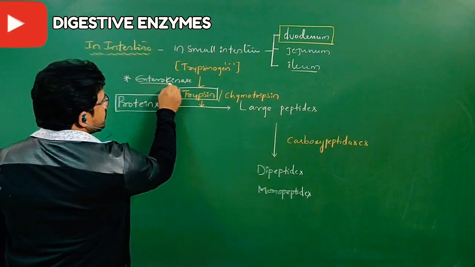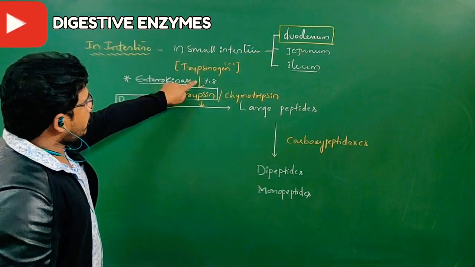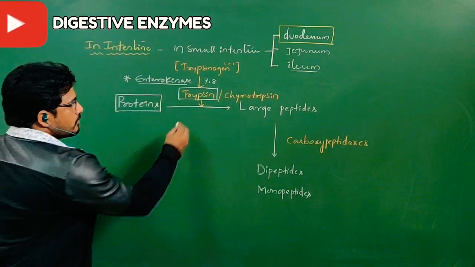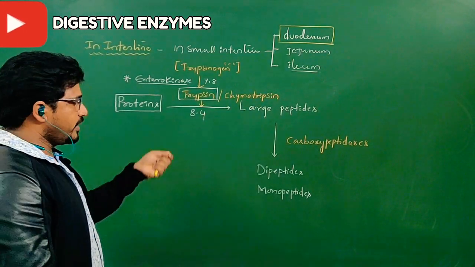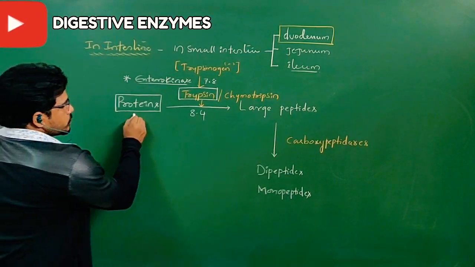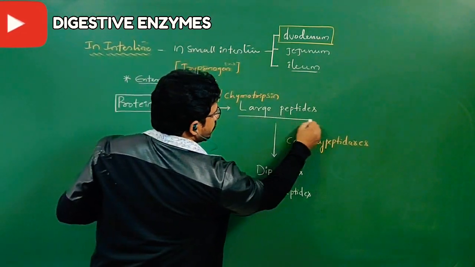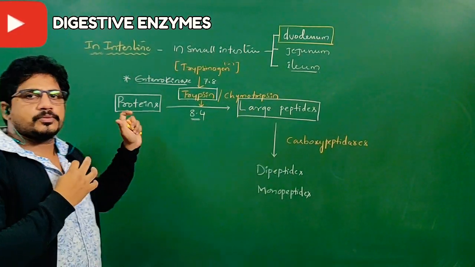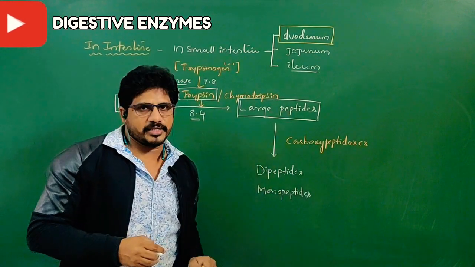Enterokinase is from the small intestine, so the pH should be 7.8. At 7.8, trypsinogen becomes trypsin. But trypsin acts at which pH? 8.4 or 8.7. Clear? Mainly 8.4 is appropriate, not 8.7. So proteins are broken by trypsin action at 8.4, highly alkaline, into large peptides. A very big, large polypeptide chain protein becomes small, short peptides. They are called large peptides.